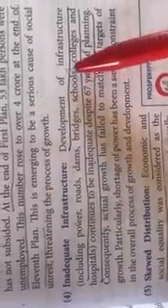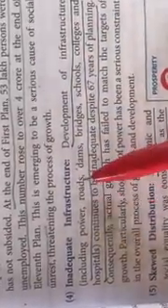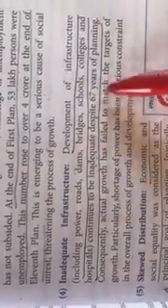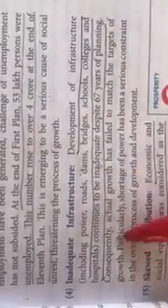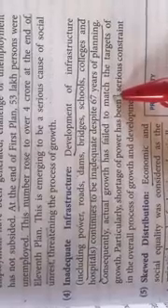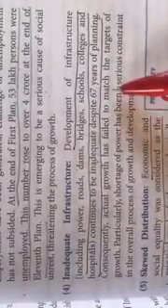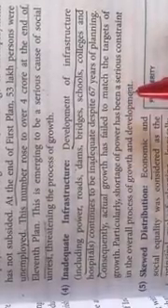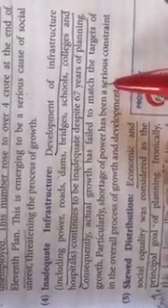Fourth point is inadequate infrastructure. Inadequate infrastructure means the things we need for the development process, like power, roads, dams, bridges, schools, colleges and hospitals, which were very few despite 27 years of planning. Consequently, actual growth has failed because our needs and our population are increasing. The infrastructure has been developed, but still there is a shortage of power, proper roads, dams, bridges, schools and colleges in our country.